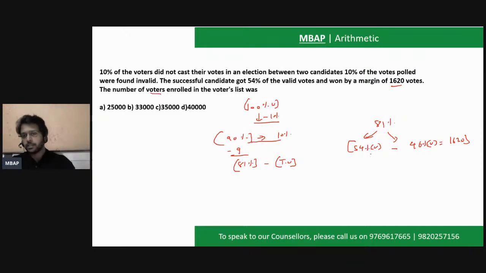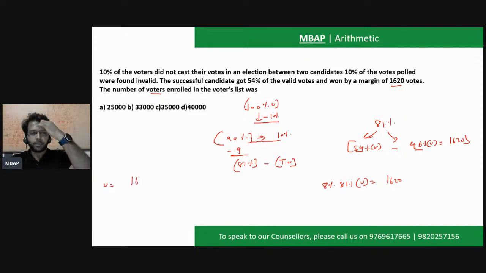How would you solve this? Do not take 54% of 81 and 46% of 81 separately. Let's consider them together. 54 minus 46 is 8%. So it's going to be 8% of 81% of voters would be 1620. So the only thing that we have to solve is this. What is the value of B?